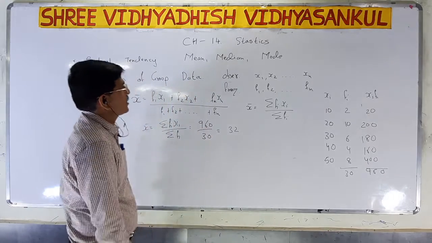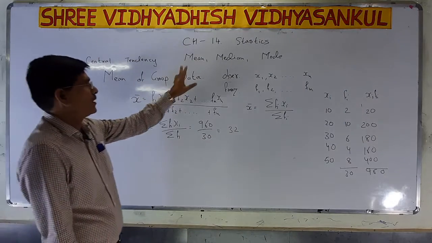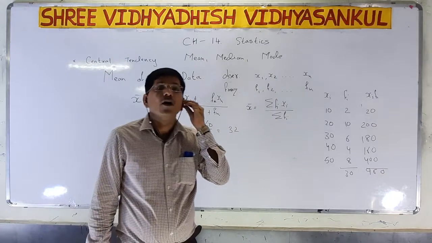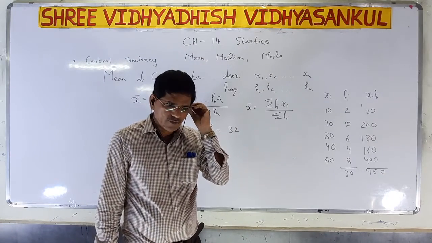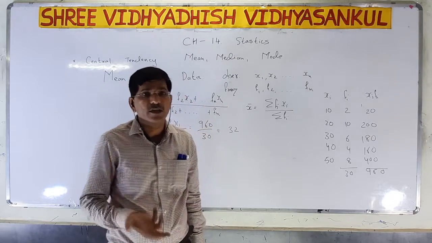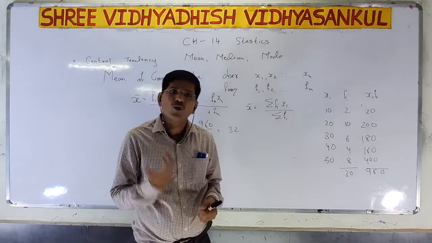So in 9th standard chapter number 14, already we have discussed about the mean, median and mode. But it is related with the ungrouped data. It is with the ungrouped data. Now we want to discuss in this chapter related with the group data.